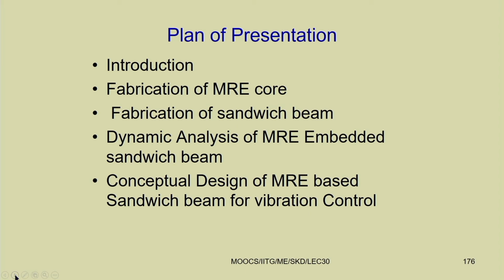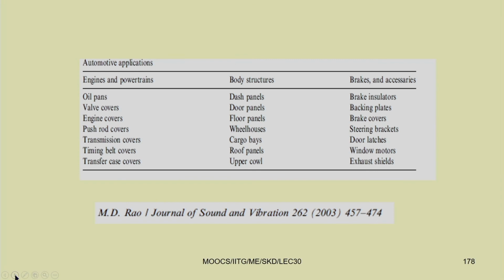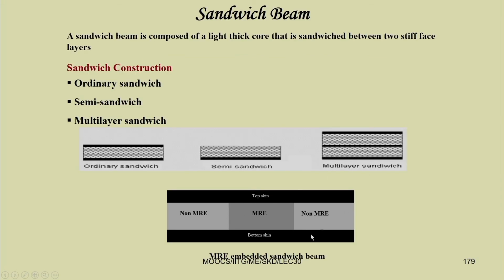Now, briefly let me tell how you can use a similar concept. You have seen that we have three layers: two piezoelectric layers and in between we have the substrate. Similarly, there are sandwich structures. In this sandwich structure, we can have a top skin, also a bottom skin, and in between we can have the viscoelastic layer.